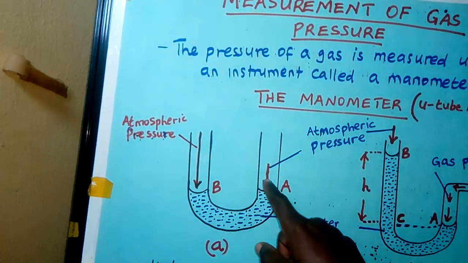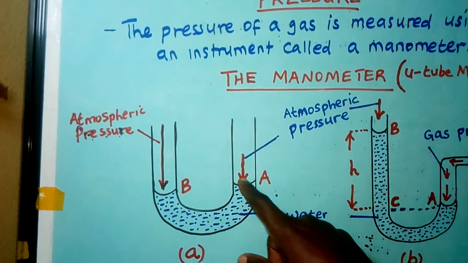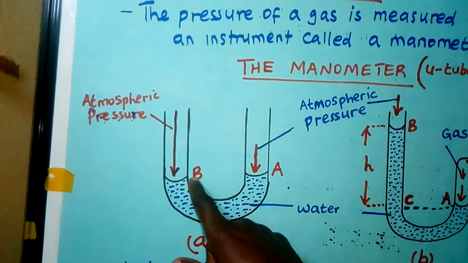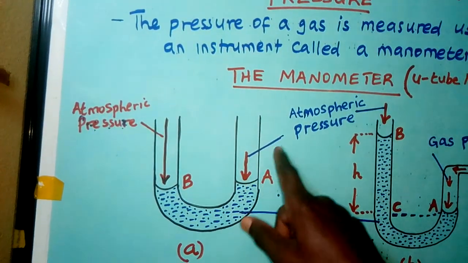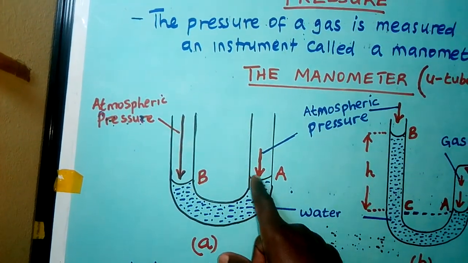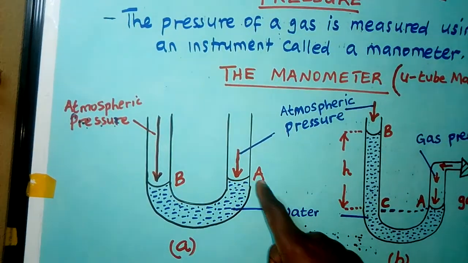Because the same atmospheric pressure is pressing the liquid from both sides, it means the levels will be the same. The level at A and the level at B will be the same because the same atmospheric pressure is acting on the surfaces of the liquid at arm A and then arm B.